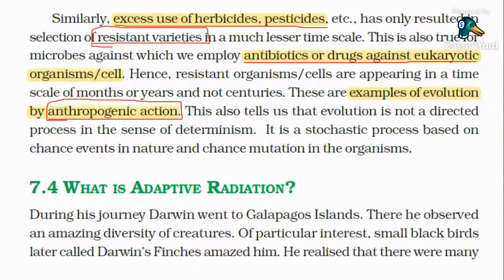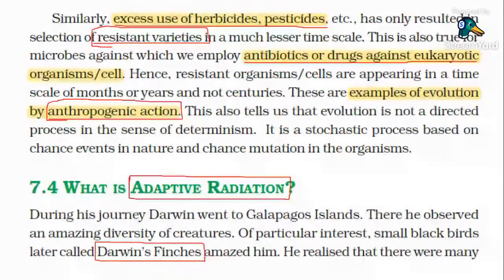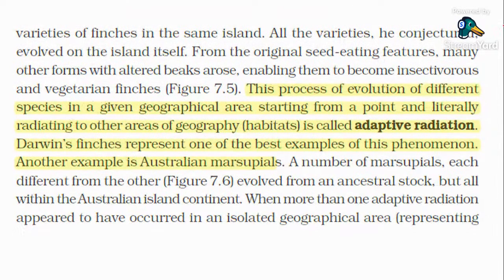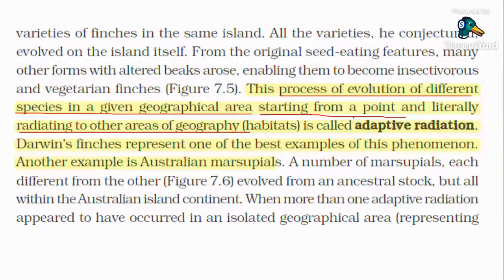This is again a question, that is the adaptive radiation. Okay. During his journey, Darwin went to Galapagos Island. There he observed small birds such as Darwin finches. Clear? So this is the variety of beaks of Darwin finches. Let's check into that. The process of evolution of different species in a given geographical area, starting from a point and literally radiating to other areas of geography, is referred to as adaptive radiation.